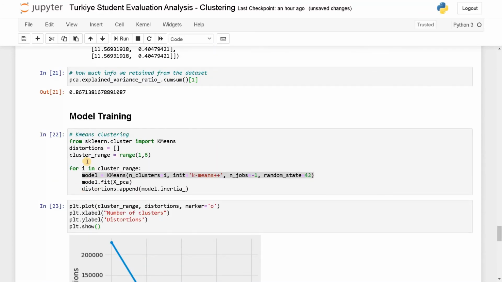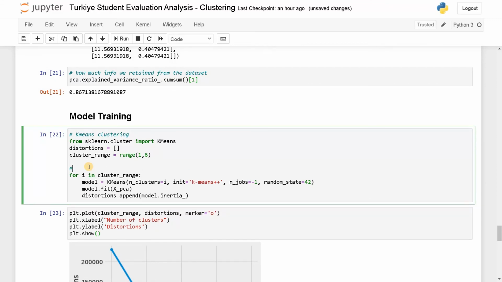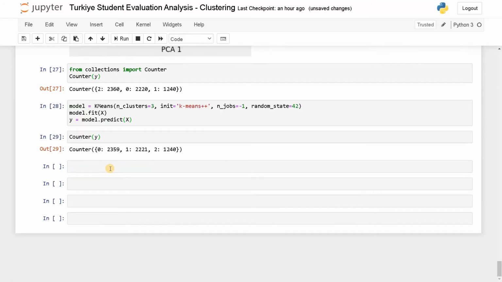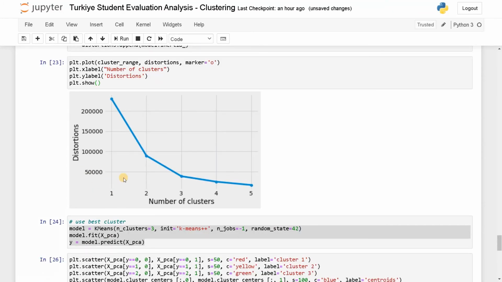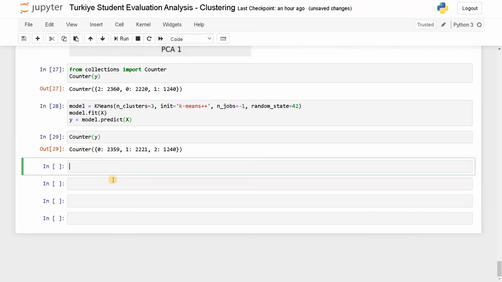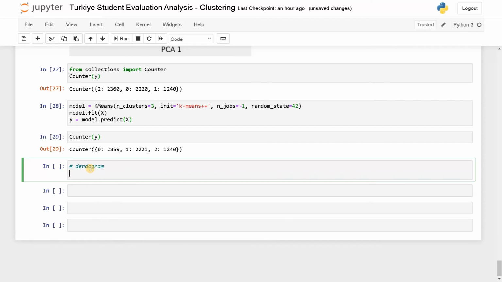And this is the elbow method. So I'll just comment it: elbow method. We have used the elbow method to determine the number of clusters. We have another method to find the number of clusters, that is the dendrogram. For this, let's import a module.